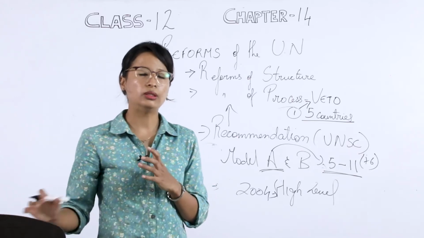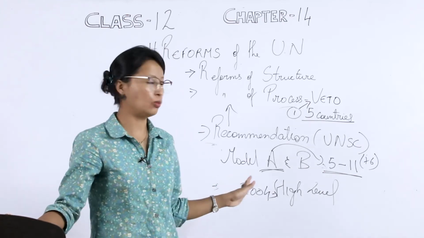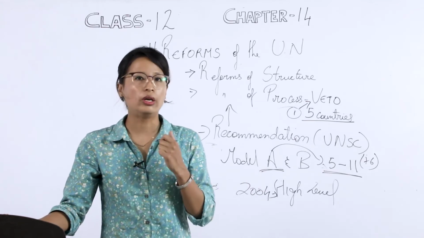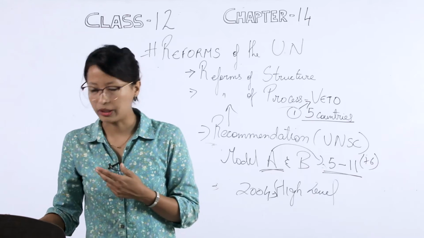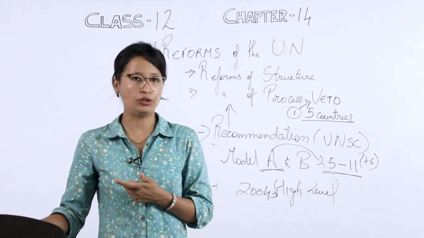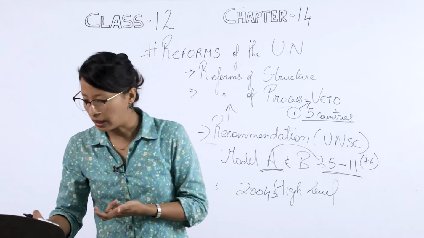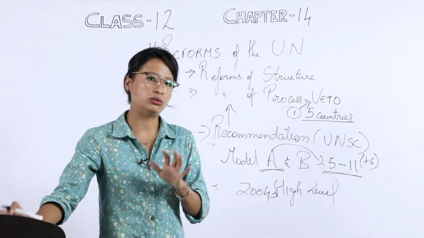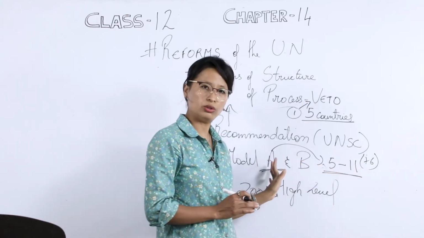So this was the representation that was made in Model A: 2 from Asia, referring to India and Japan. And when we talk about 2 from Africa, it is referring to South Africa and Egypt. And 1 from Europe is referring to Germany, and the last one, Latin America, is referring to Brazil. So these were the 6 countries that they mentioned in Model A.